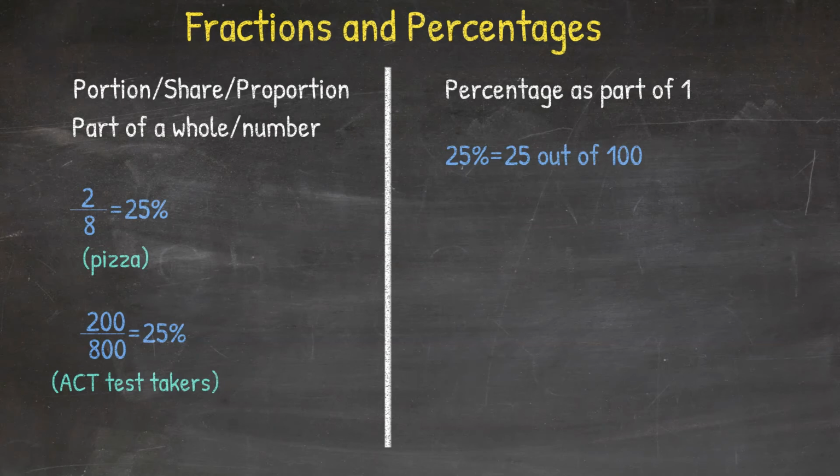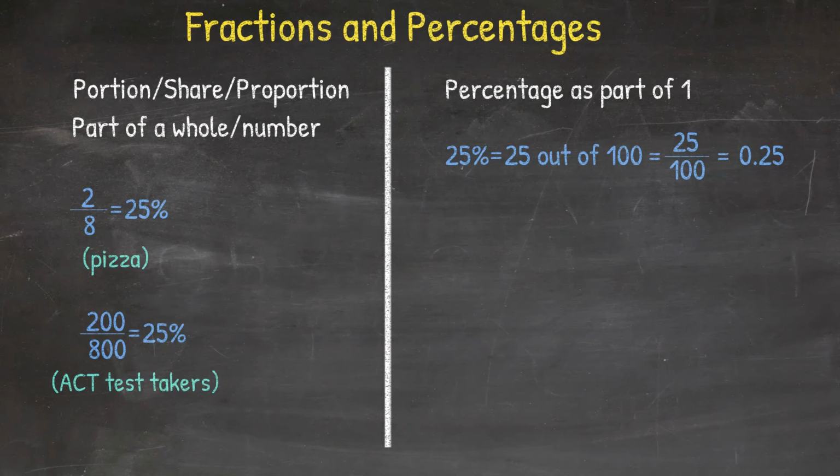Let's move on and take the words out. Let's write it down as 25 over 100. It is exactly the same as 25 out of 100. And this is a fraction form of 25%. Now let's take the next step and, using a calculator, divide the numerator by the denominator. What we get in the end is the output of 0.25.